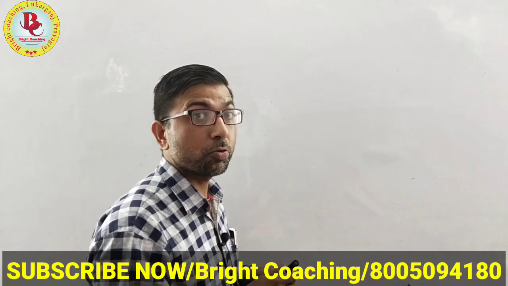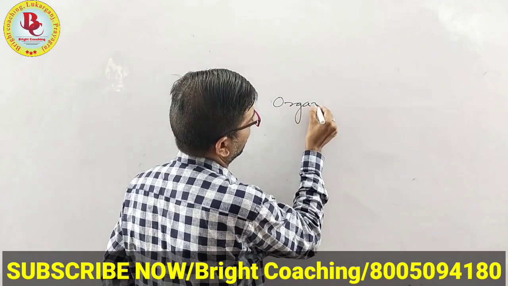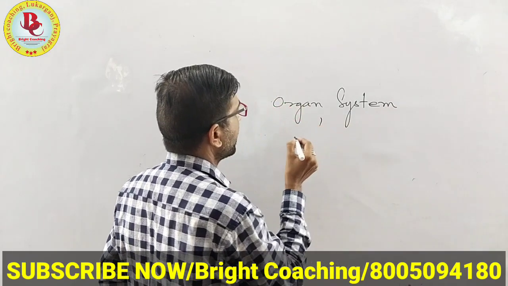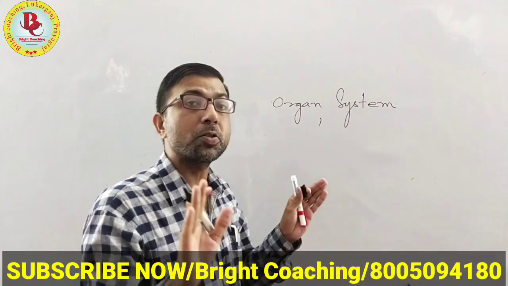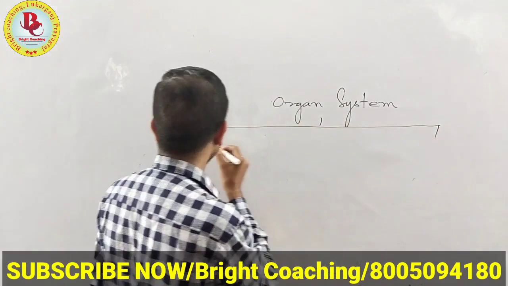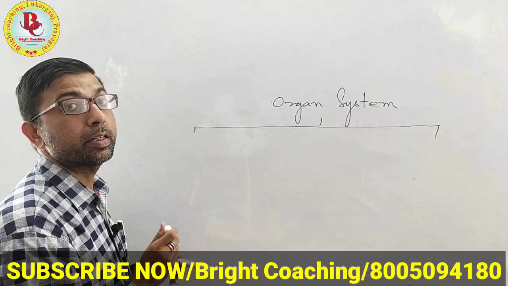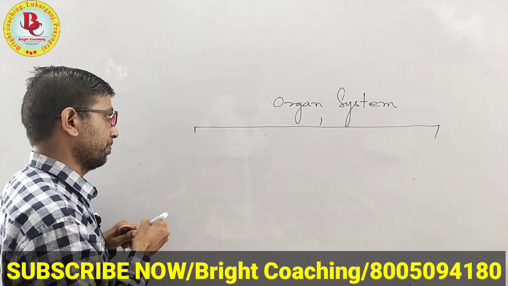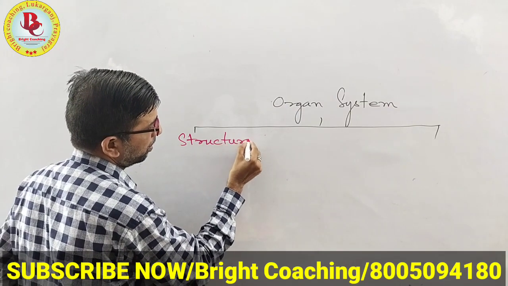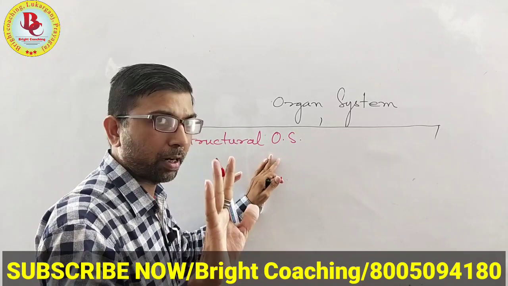What are those two groups? The organ system. I was telling you that the organ system is divided in two parts. What are those parts? Number one, first is known as the structural organ system. OS, that means the organ system.